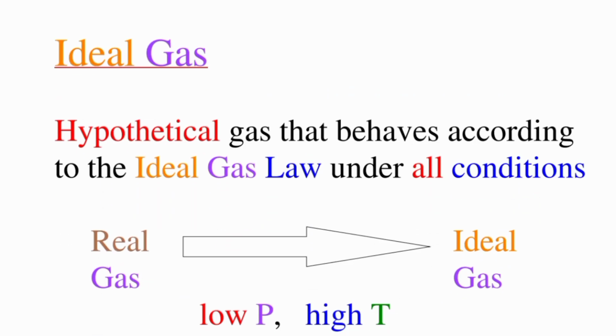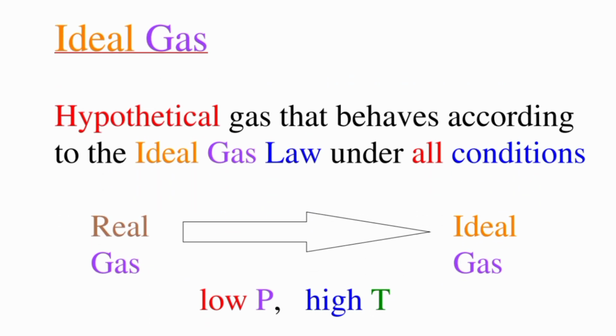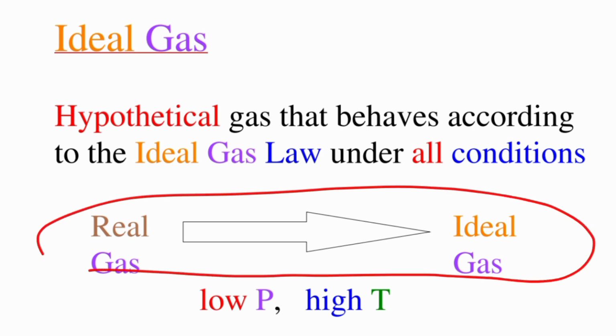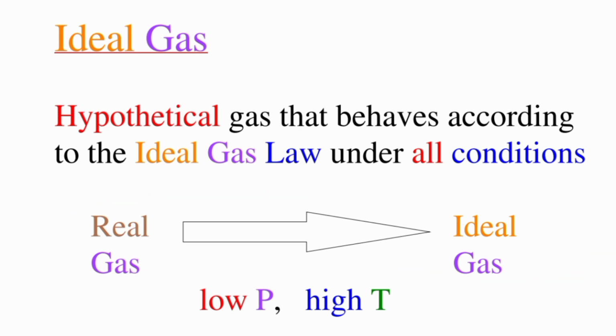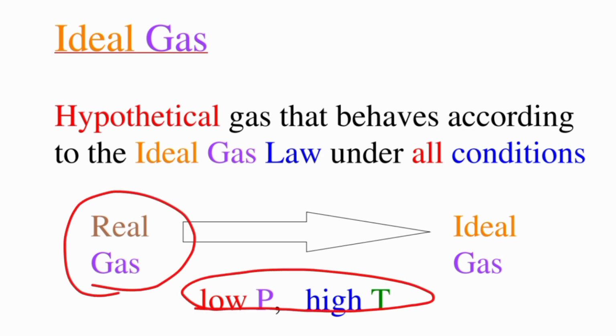An ideal gas is a hypothetical gas that behaves according to the ideal gas law. A real gas will behave like an ideal gas when low pressure and high temperature are provided.